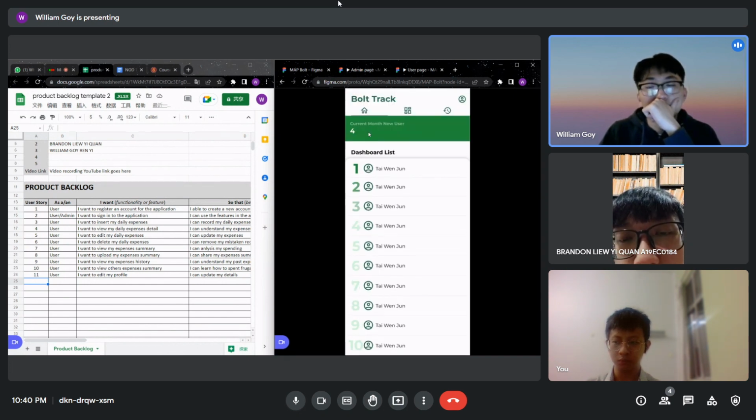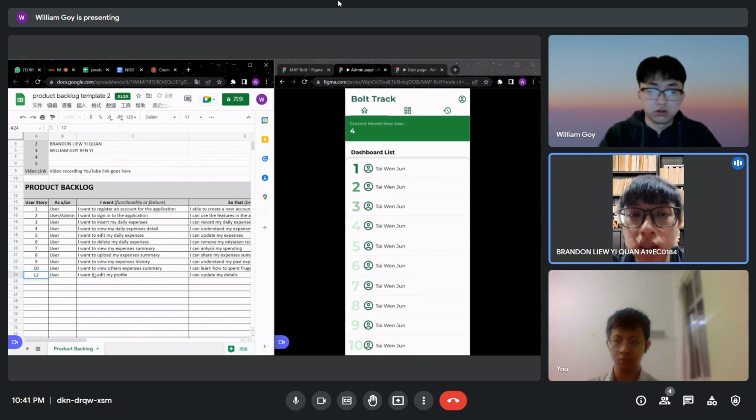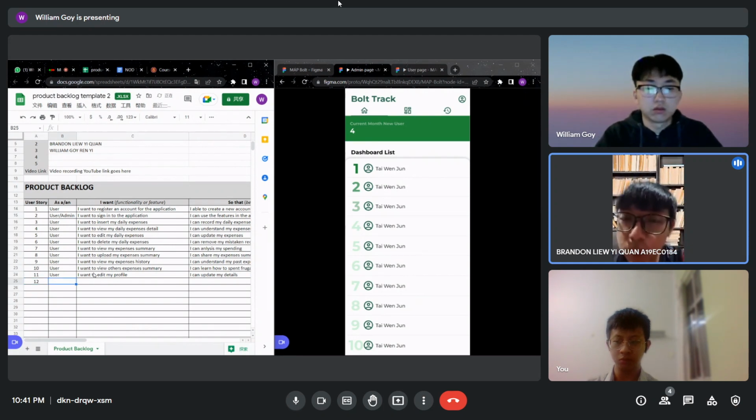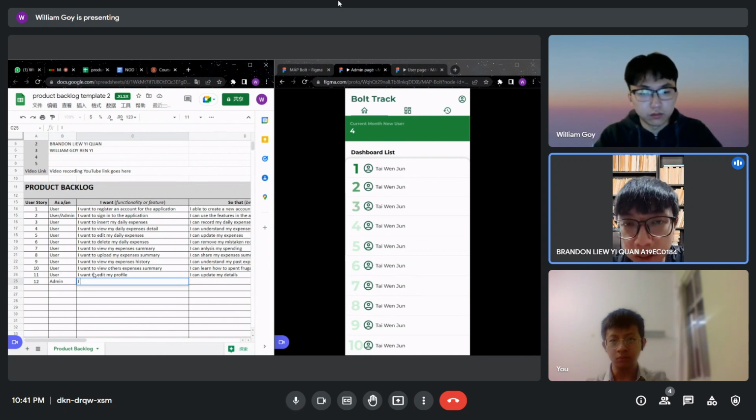So how about the admin features? The admin will have a list of unapproved expenses summaries. If the user wants to upload an expenses summary, it needs approval. So there will be a list of expenses summaries. As an admin, I want to approve the uploaded expenses summary.